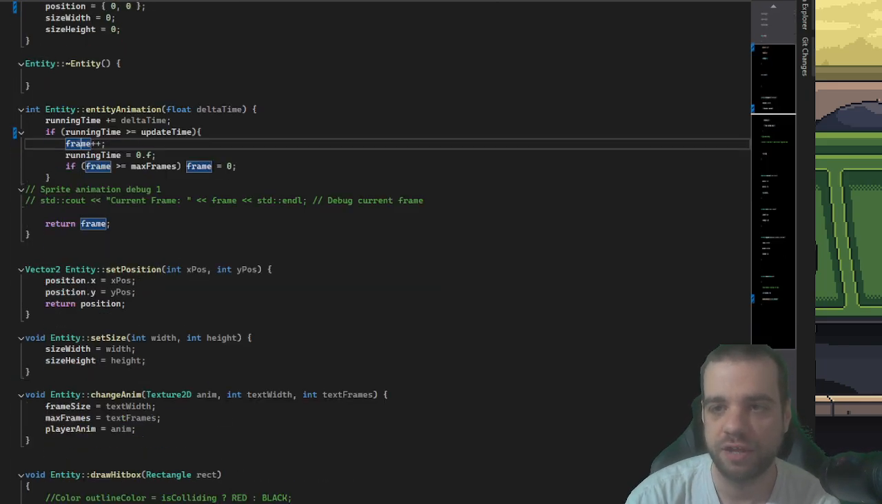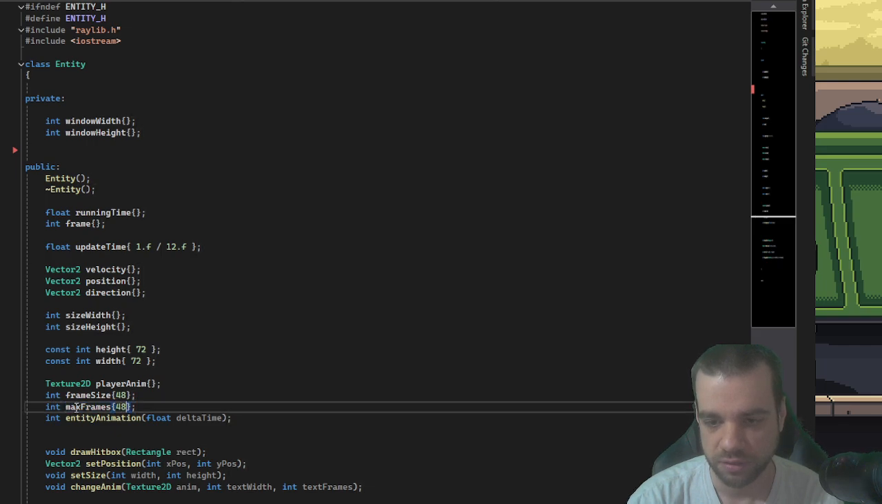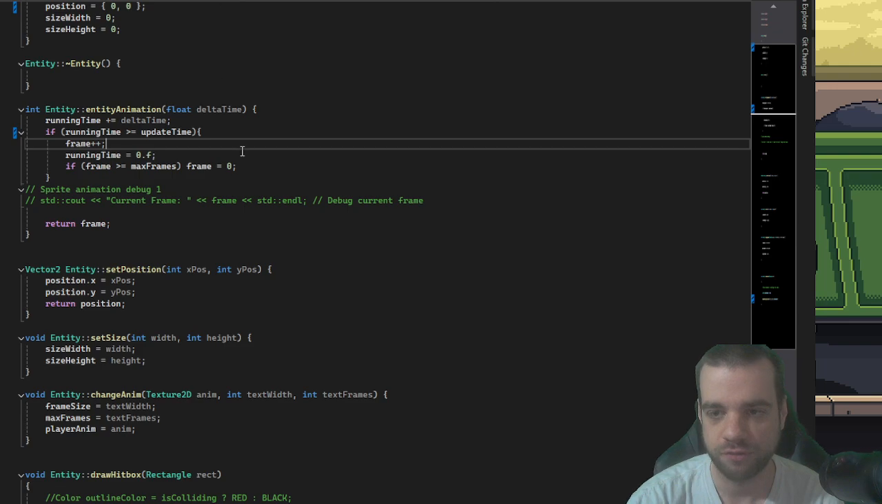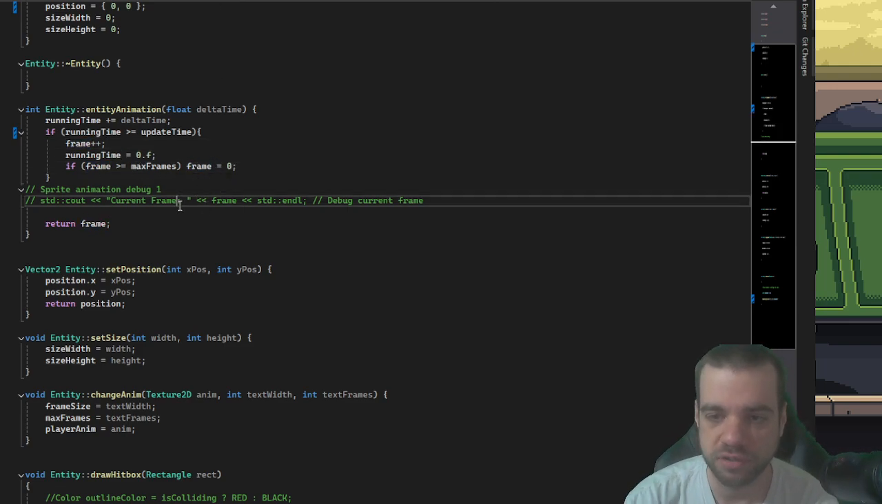And then as soon as the frame is greater than or equal to the max frames, which I set in the character itself, where is that? Max frames, right here. We change that every time we call this function. And so when frame is greater than max frames, we just set frame to 0.